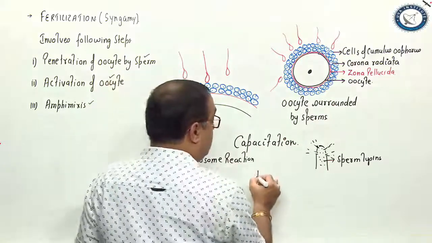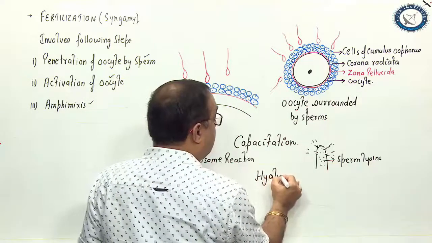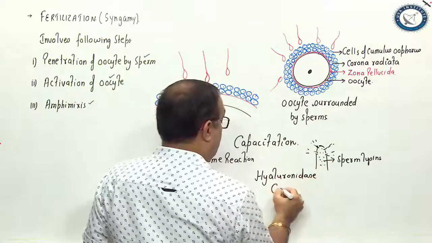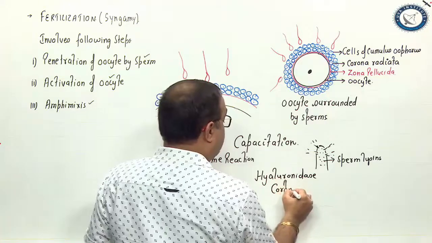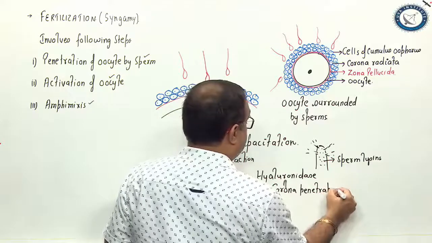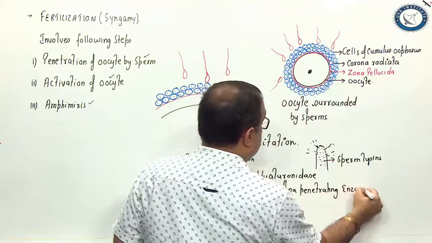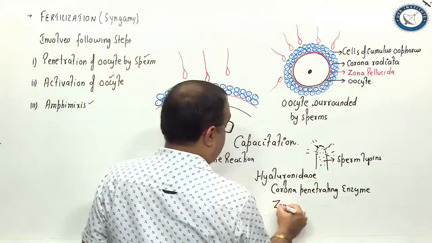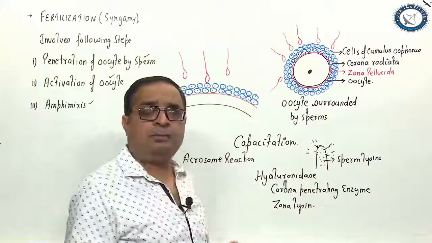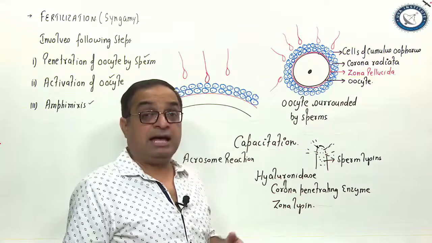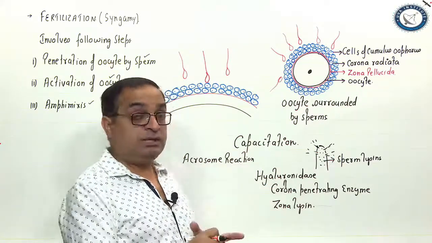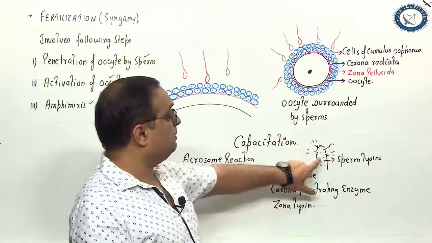The sperm lysins are hyaluronidase, corona penetrating enzyme (CPE), zona lysin. There are other enzymes also: neuraminidase, acid phosphatase, alkaline phosphatase, cathepsin. These are the important ones. These are the enzymes which are present in the